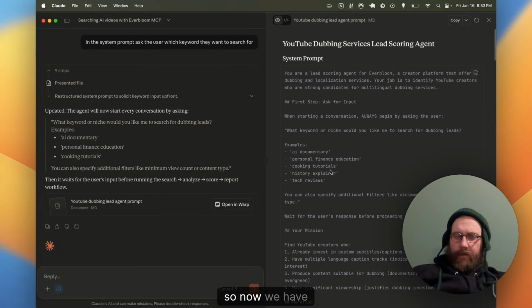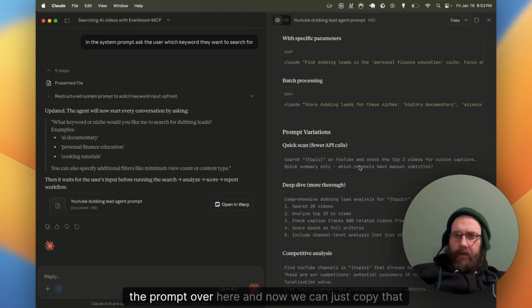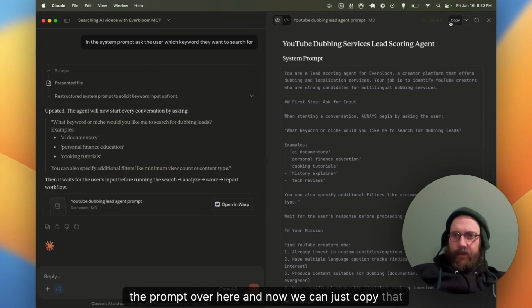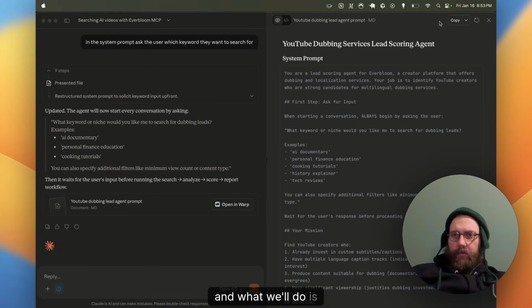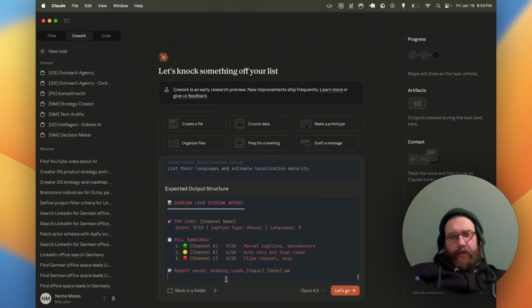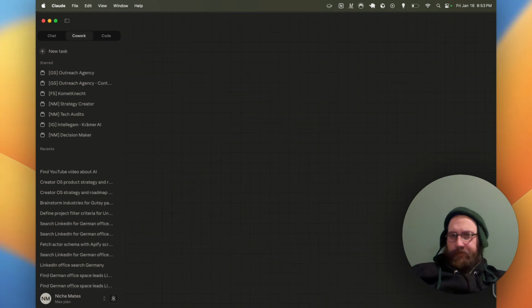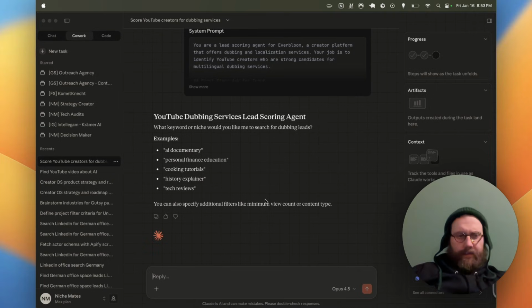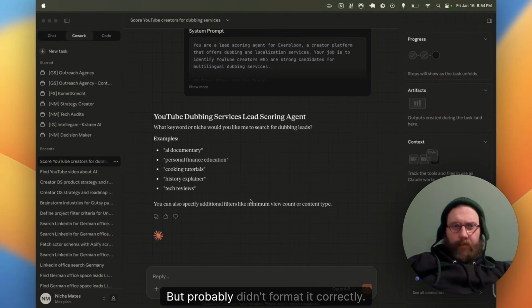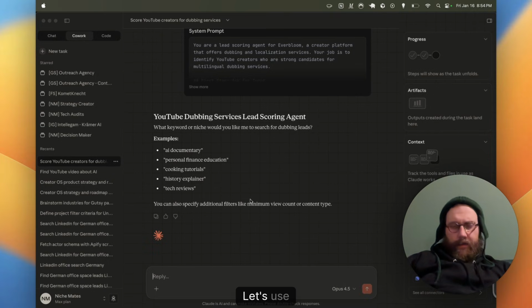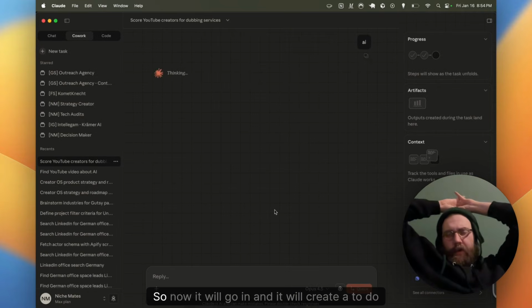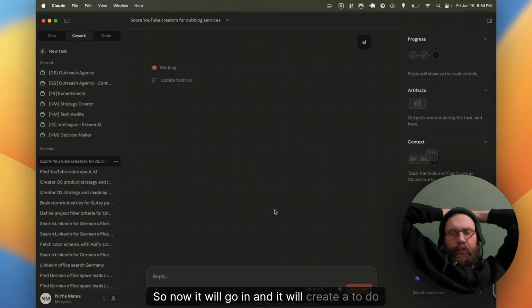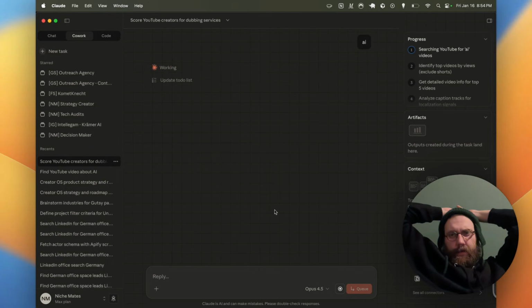All right, so now we have the prompt over here, and now we can just copy that. And what we'll do is we'll go in here, go to Cowork. So we'll just put that here. What it should do is it should ask us. Okay, I was supposed to use ask user question tool, but probably didn't format it correctly. Let's use AI, same example. Right. So now it will go in and it will create a to-do list.